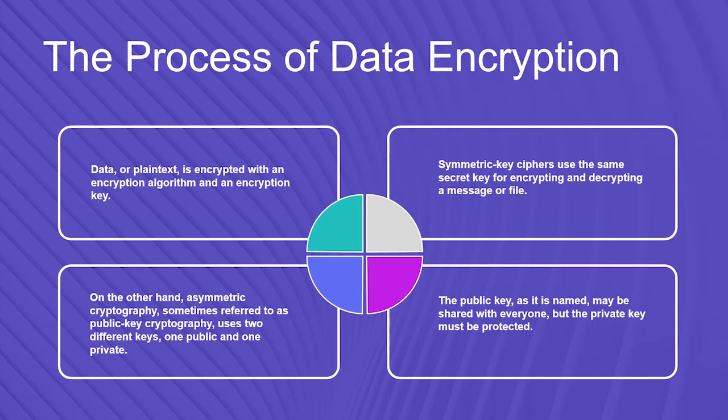The public key, as its name suggests, may be shared with everyone, but the private key must be protected. The RSA algorithm is the cryptosystem for public key encryption that is widely used to secure sensitive data, especially when it is sent over an insecure network like the Internet.